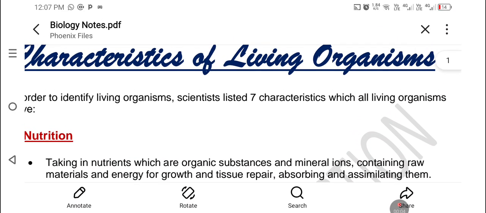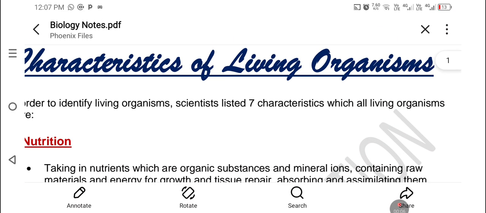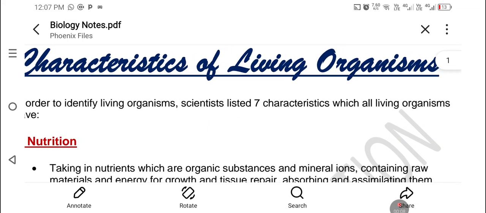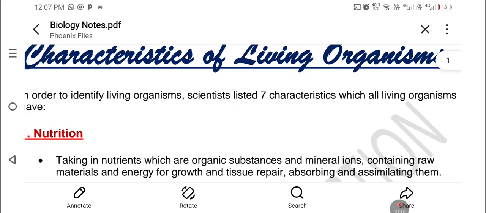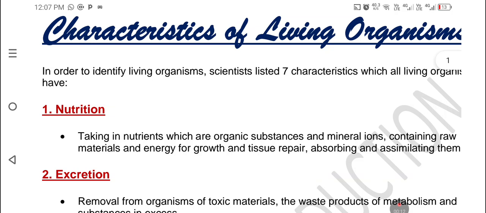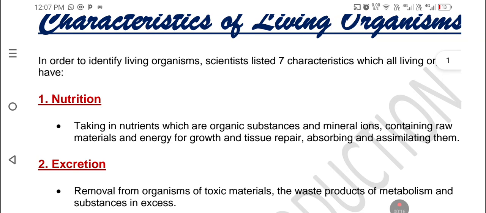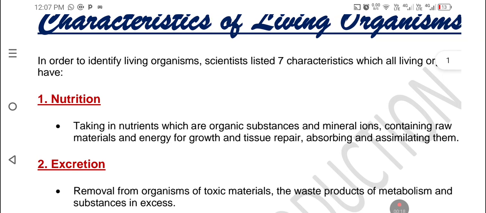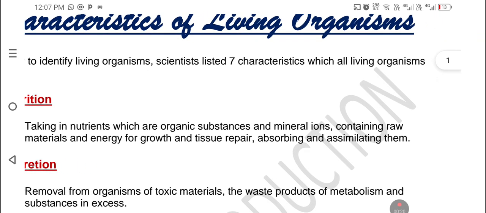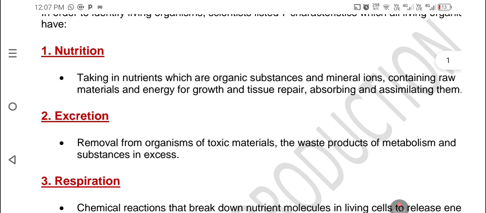Today we're going to learn biology grade 10 under characteristics of living organisms. That's topic 1. So in order to identify living organisms, scientists listed 7 characteristics which all living organisms have. So each and every living organism has these 7 features.